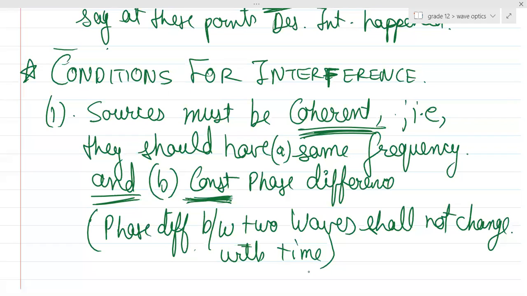Both the conditions you need to mention. Generally this question is asked for 1 mark: what do you mean by coherent sources? So basically, two or more sources are said to be coherent when they have the same frequency and a constant phase difference. Is it clear? So basically this is our first condition of interference.